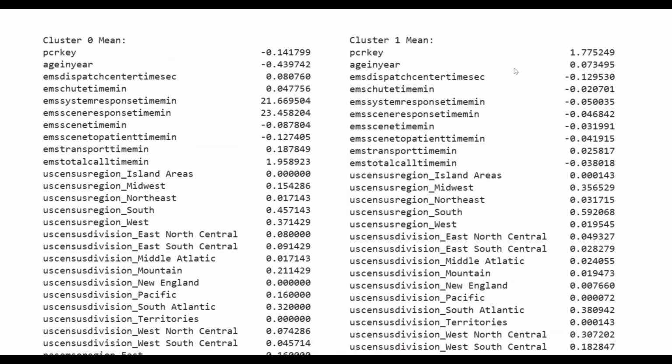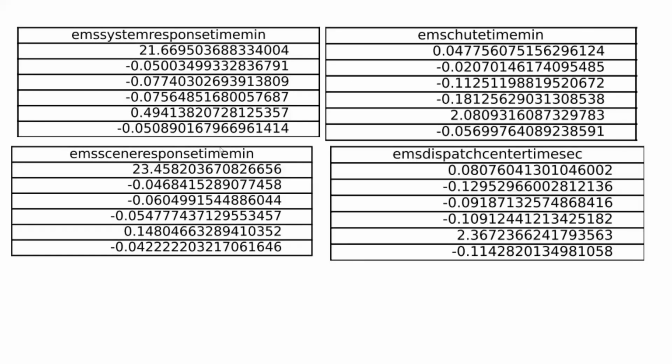Subsequently, we computed the cluster centroids and printed the average values of each cluster alongside their respective feature names for further analysis. Here's a glimpse of the centroid values for clusters 0 and 1. Using k-means clustering with 6 clusters on EMS incident data across Virginia, we identified clear patterns in EMS response-related features.